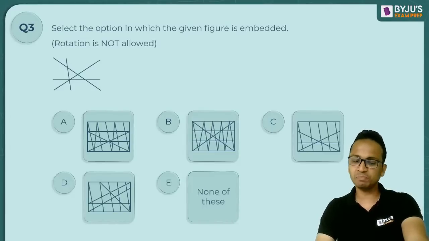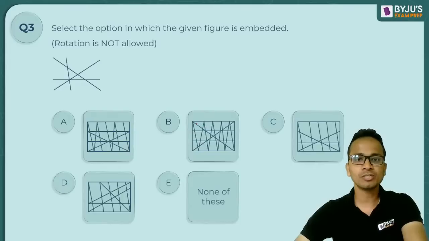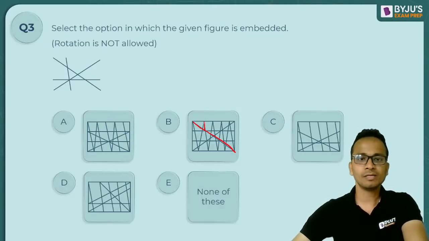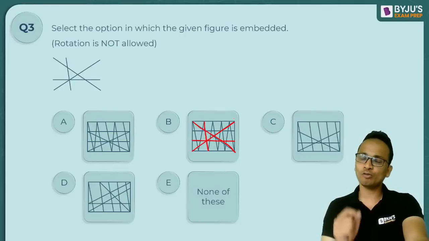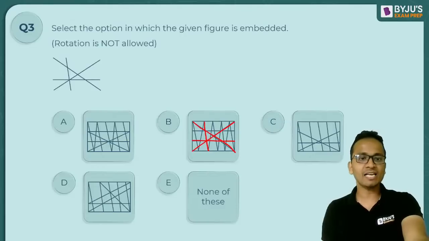Okay, some of you are saying option B, some of you are saying option C, and majority are with option B. Let's see option B. I will highlight the portion. Okay, I will highlight this portion. So let's start from here. Okay, so first of all, let me highlight this complete line. Okay, and this line, and the horizontal line, and the diagonal line. So I have highlighted the portion of the question that is embedded in option B. Okay, so clearly I have highlighted that, and I can say that it will be the answer.